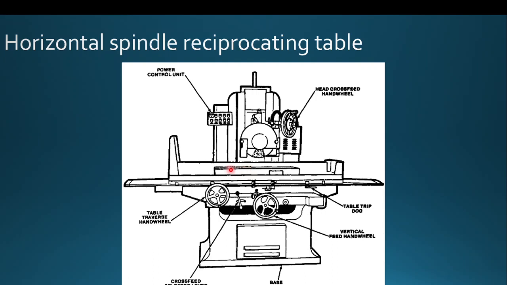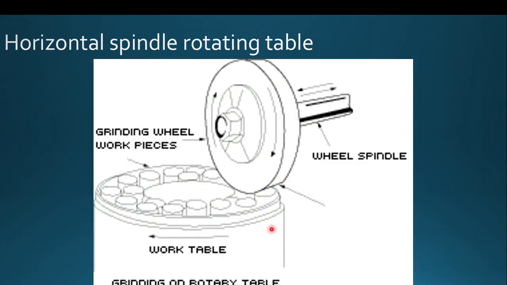Here the workpiece is loaded on the top surface of the reciprocating table through a magnetic chuck, and then during the operation, the workpiece can be fed against the rotating grinding wheel. The feed depth can be adjusted by using the vertical feed hand wheel and other attachments of the machine to carry out the grinding operation.